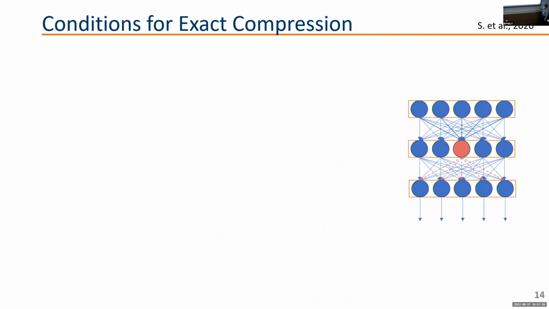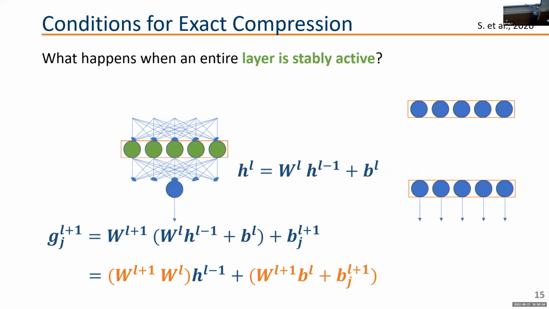Now, another thing that could happen, especially in extreme cases with regularization, is that we could have a layer that is stably active. So all the neurons are always active. When that happens, the output of the neurons in this layer can be reframed as an affine transformation of the layer above this one, which basically means we can rewire the neural network and fold this layer. So we can get rid of an entire layer of the neural network, and the model is exactly the same.